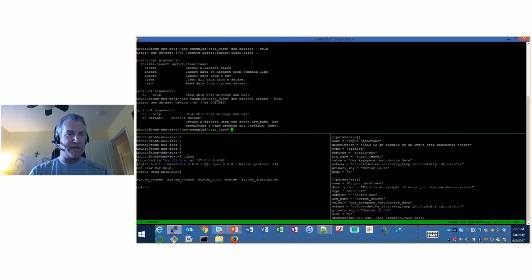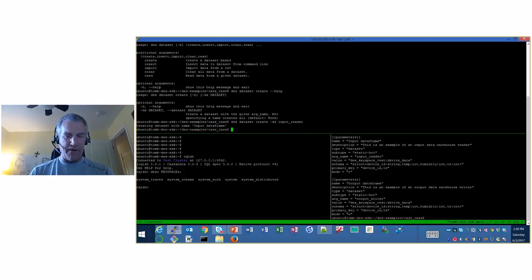Let's see what that says. A dash ds. Okay, so we want dash ds, and then the name of the data set that we want to create, and the name of that data set is right here: input reader. Bang. Okay, so let's go back over here now and up arrow on that command. There we go. We got one in there.